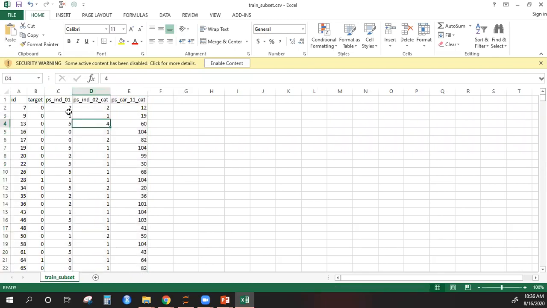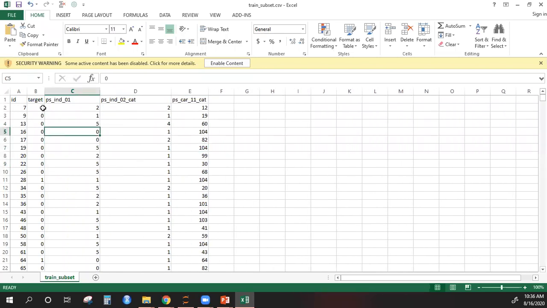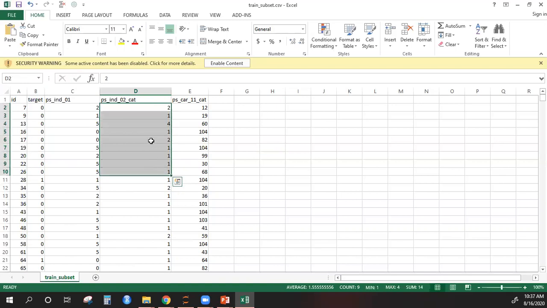Okay, and though these look numerical, if you look at the name, it is given from the source of the data. The source of the data tells me that this is a categorical variable. You can see there is this underscore cat mentioned here. So the source has clearly told me that this is a categorical variable, though they are written as numbers. They have just written numbers instead of writing the string. So we don't have to use these numbers as they are. These are actually categorical variables.